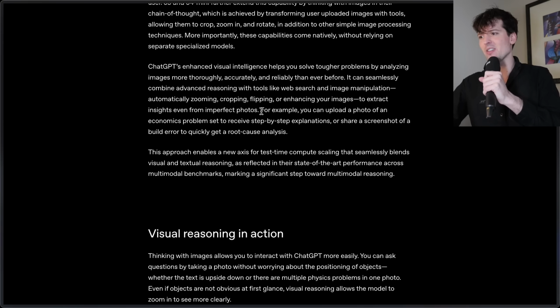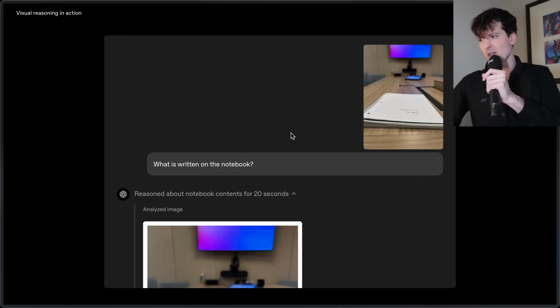Oh God, I hadn't even thought of this for students. The example they have here is uploading a photo of an economics problem set to receive step-by-step explanations, or share a screenshot of a build error to quickly get a root cause analysis. The school thing is very real. People are going to use this to cheat on their homework so bad. I can't even imagine. Here's an example.